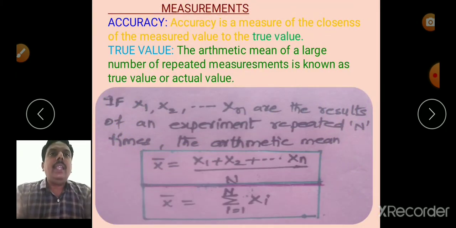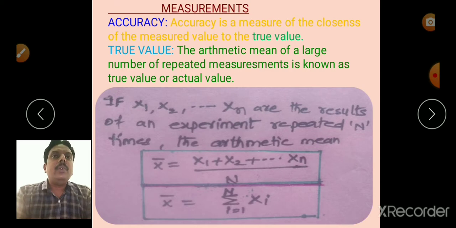In our daily life, we have to measure different physical quantities in different fields. For example, length, mass, time, electric current, thermodynamic temperature, amount of substance, luminous intensity. So, in measuring these values, we cannot get the exact value or actual value.